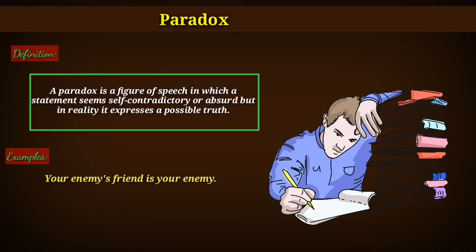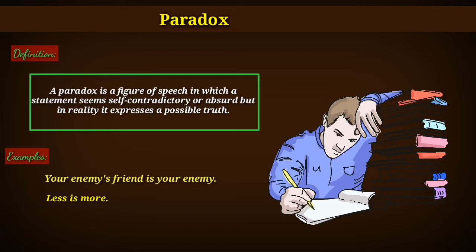But when we think deeply about this statement, we can find reality in it. So, what is that reality? Simply, you can say that when your enemy's friend will help your enemy in the matter of harming you, so this is a paradox.